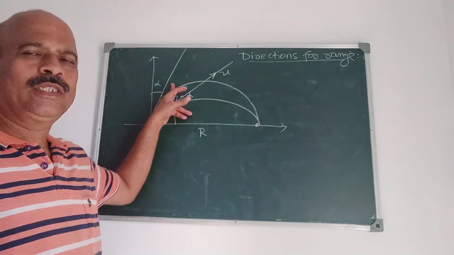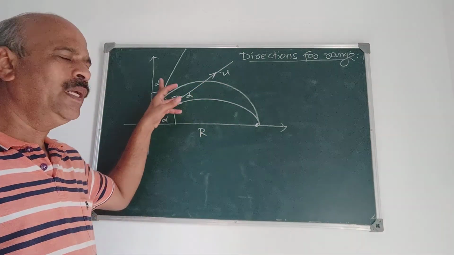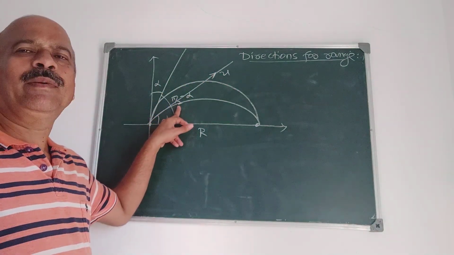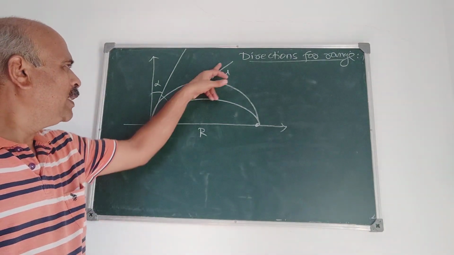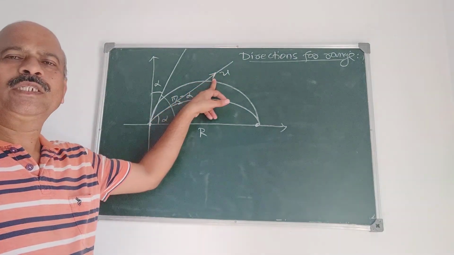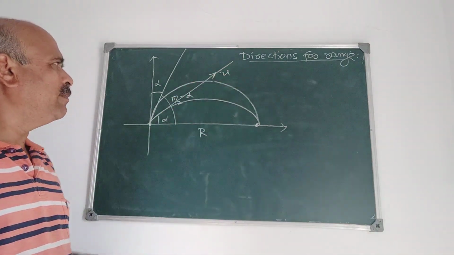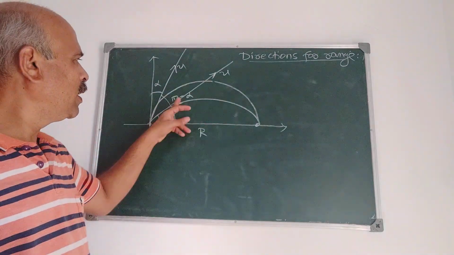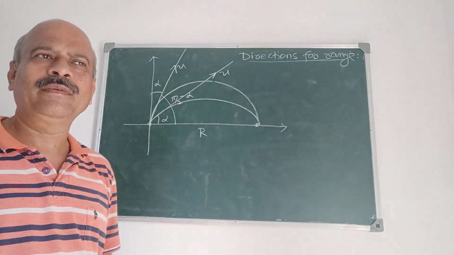Suppose u is the velocity of projection, it is fixed, and to get the same range R there will be two angles of projection. One is alpha and another is pi by 2 minus alpha. This alpha is the angle of projection, velocity is u, you will get the range R. If u remains the same, and the angle becomes pi by 2 minus alpha, then also you will get the same horizontal range.